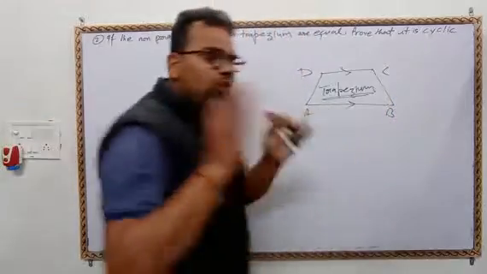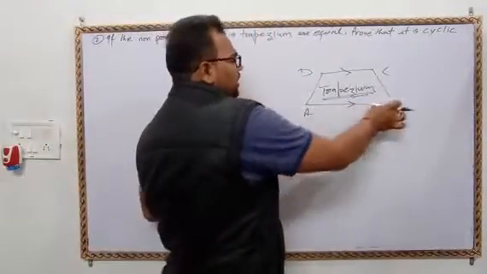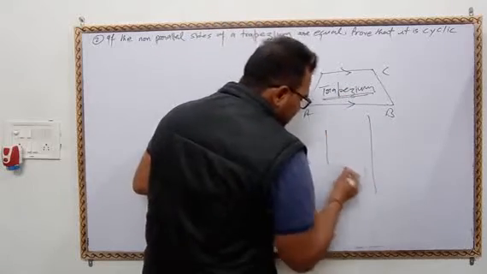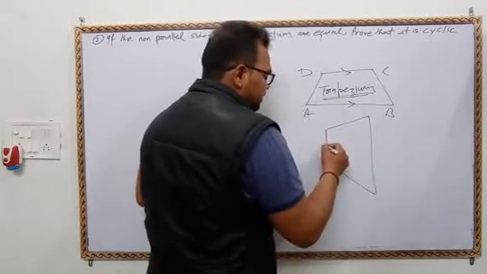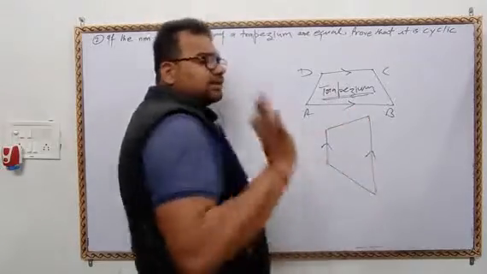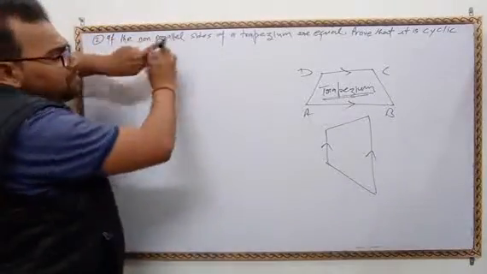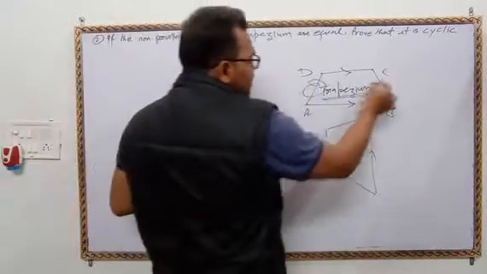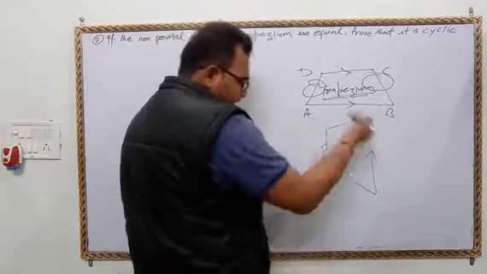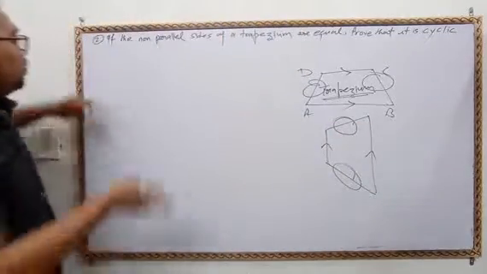Okay, I hope you all understand what a trapezium is, beta. A trapezium is a quadrilateral whose one pair of sides is parallel. The other pair is not parallel. If the non-parallel sides, so this and this will be the non-parallel sides. What is the question?